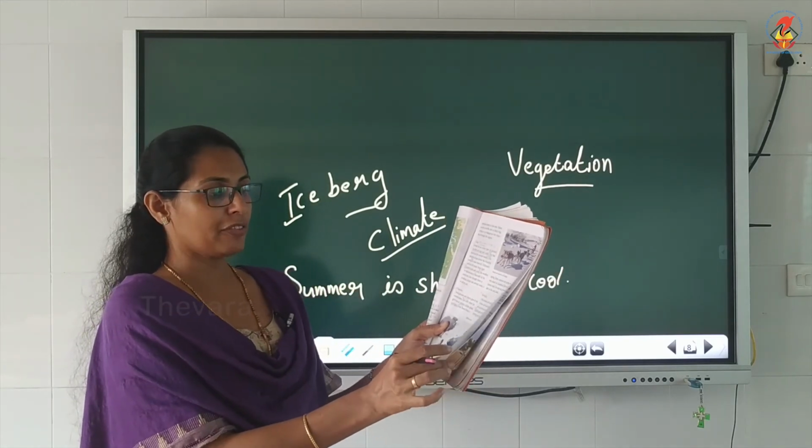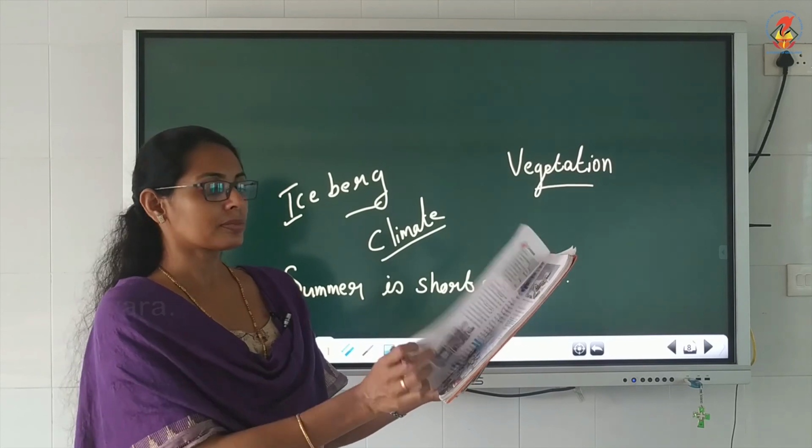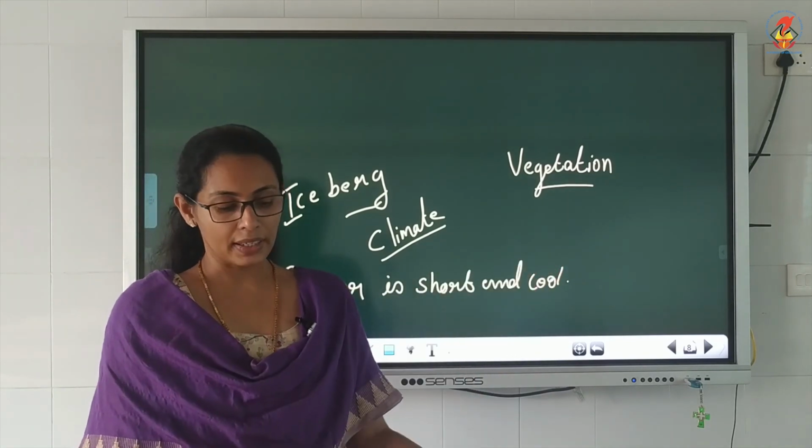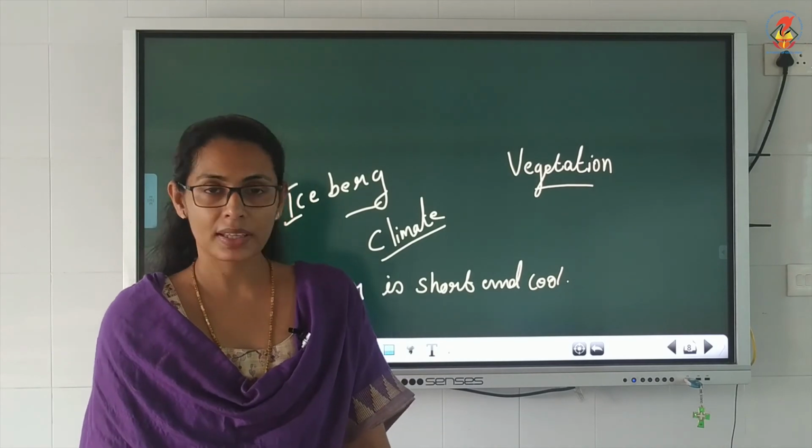Then read the chapter. Okay, children, read the chapter 3 times. Thank you, children.